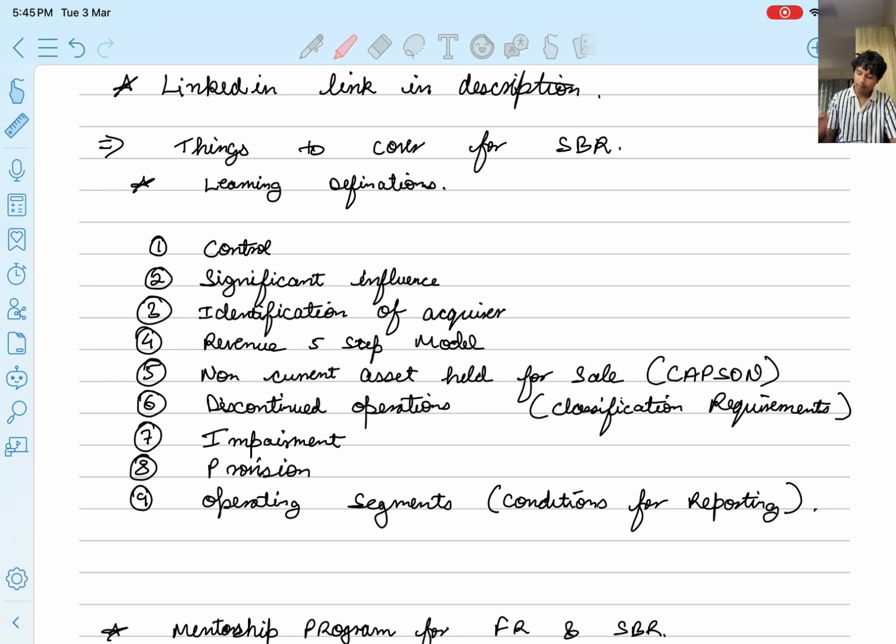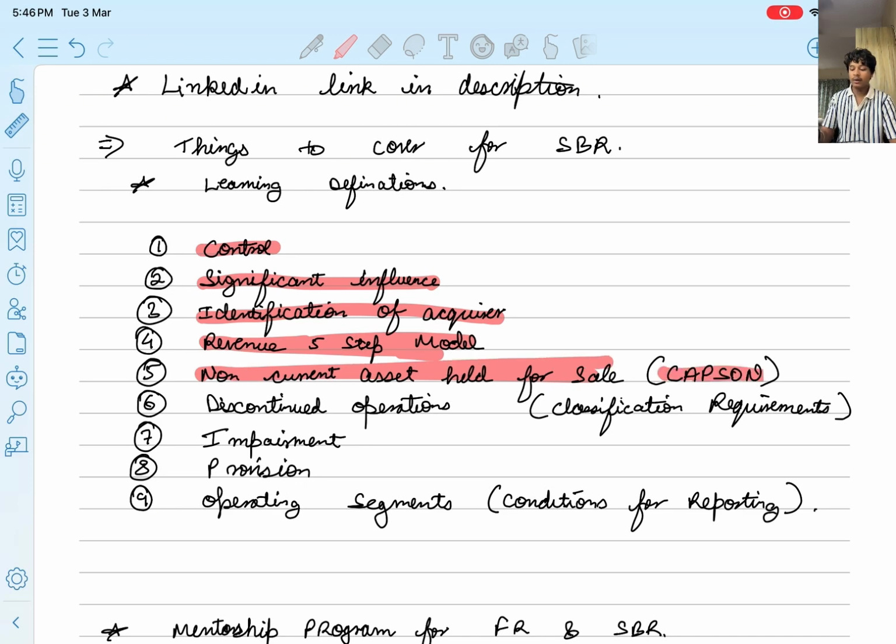So I have listed some important definitions which might be important for you, which is definition for control, definition for significant influence, definition for identification of acquirer, right? Revenue 5-step model is very important because you might have to mention it. You might have to mention the treatment of it in the question, in the answer, right? Non-current asset held for sale is equally important. You should know the criteria, which is commitment to the plan of sale, actively looking for buyers, present condition, right? Sale is highly probable, 1 year, and no change in the plan.